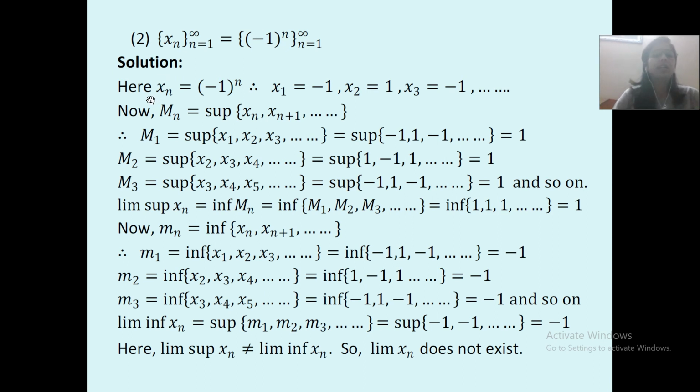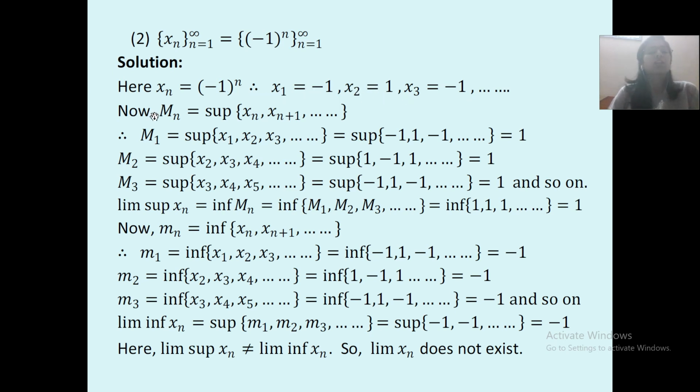Here xn equal to minus 1 raised to n. This is equal to xn. Okay, where x1 is equal to minus 1, x2 is equal to 1 and x3 equal to minus 1. આપણે અગાઉ જોઈ લીધું છે પહેલા એક્ઝામ્પલમાં કે આ કઈ રીતે આવ્યું.